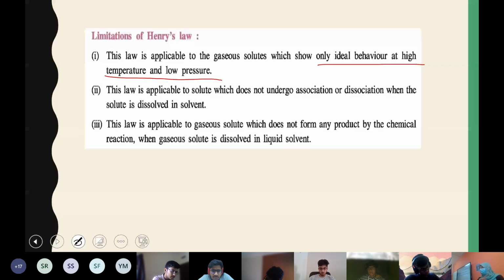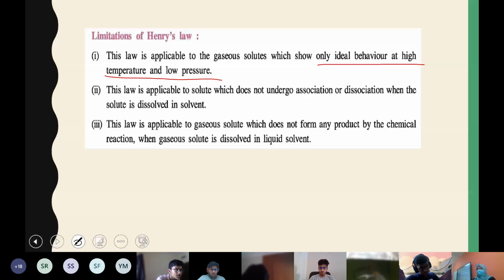It can't be applicable to all the gases. It is applicable to only certain gas molecules or solutes which behave ideally at high temperature and low pressure. So that is the first limitation of Henry's law.